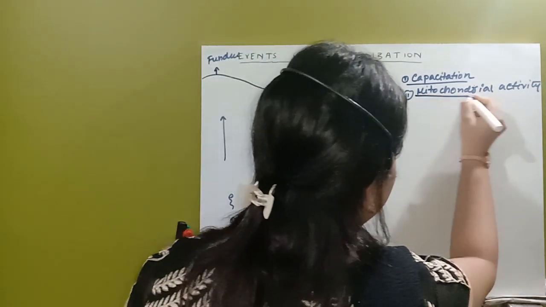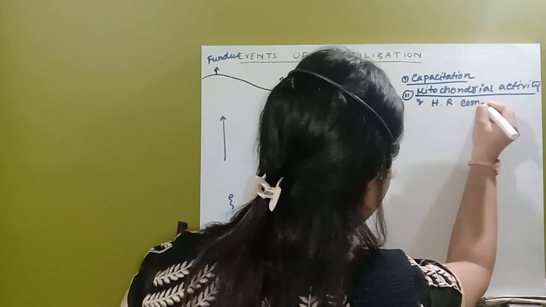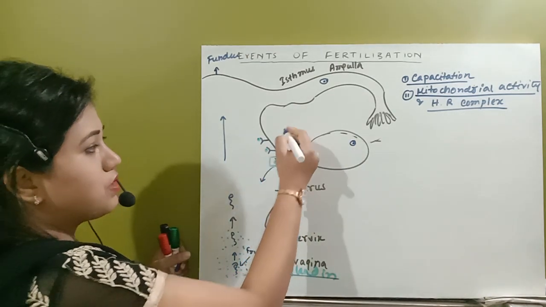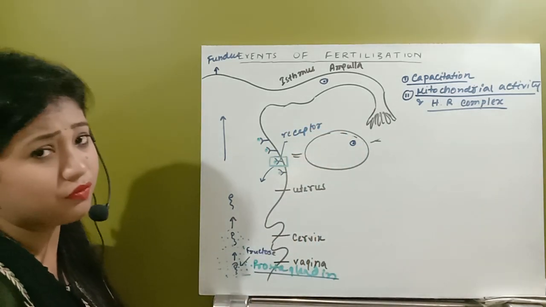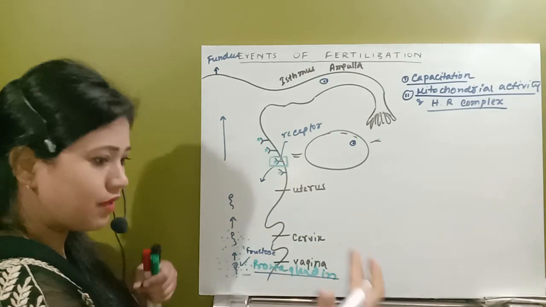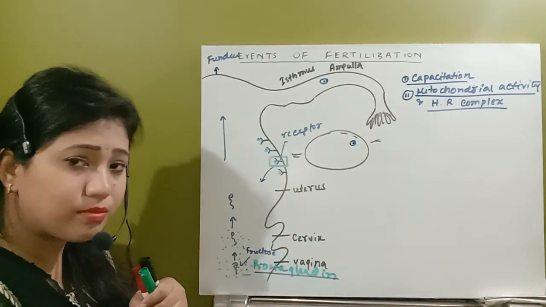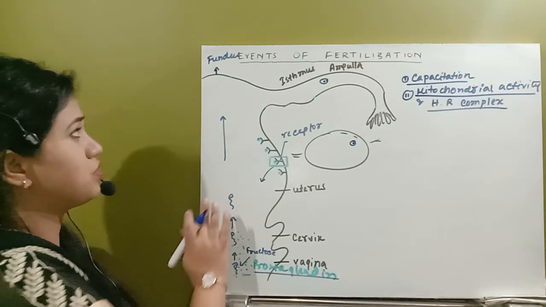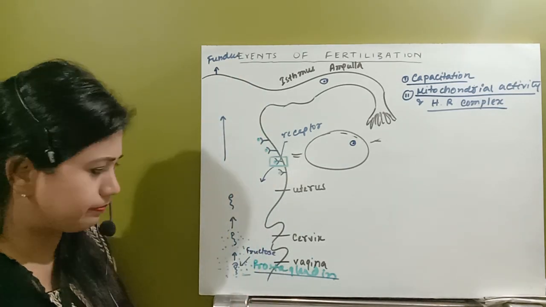So due to this mitochondrial activity and the hormone receptor complex, this is the prostaglandin receptor which is present in the uterine lining. The hormone receptor complex has been formed, and after that it develops contraction, and during this uterine contraction a vacuum is developed, and due to this vacuum the sperm will move in an upward direction towards the fundus. Now it is moving vertically upward against gravity.